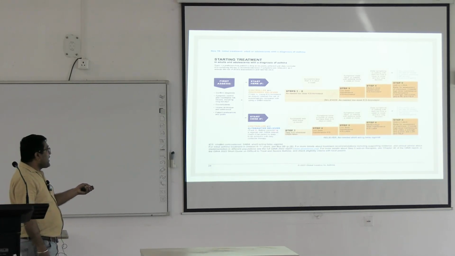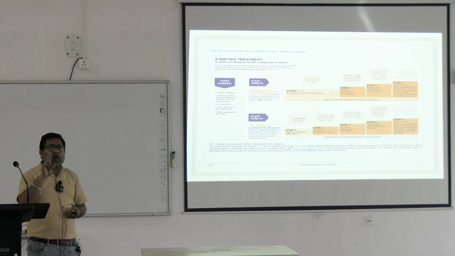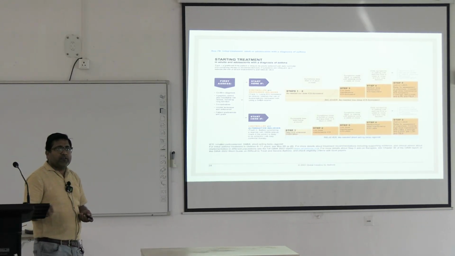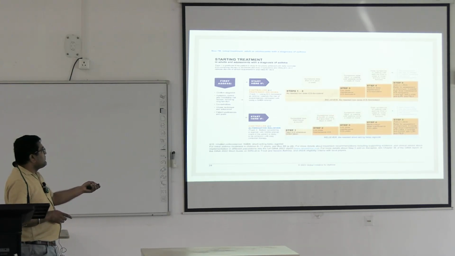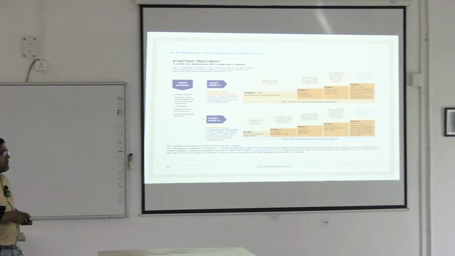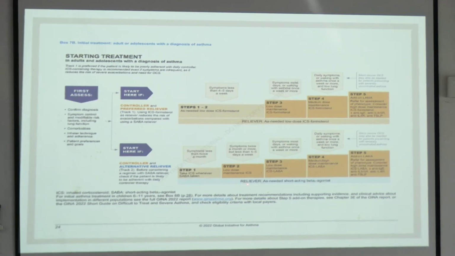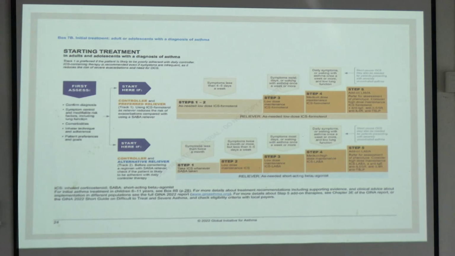Now coming to the track 2 treatment, again step 1 to step 5. Step 1 is symptoms less than twice per month, where inhalational corticosteroid with SABA, short acting beta 2 agonist, is given as and when needed. In step 2, where symptoms are twice in a month or more, but less than 4 to 5 days per week, low dose maintenance ICS is given. In step 3, symptoms are more than 4 to 5 days per week, but not daily. In those cases, low dose maintenance ICS with LABA is given.